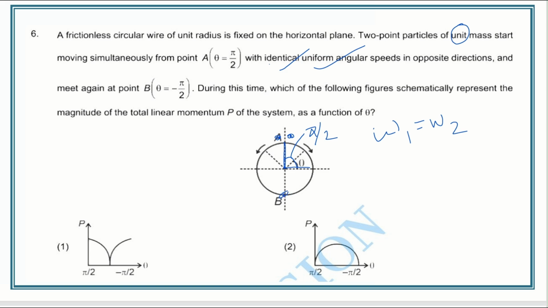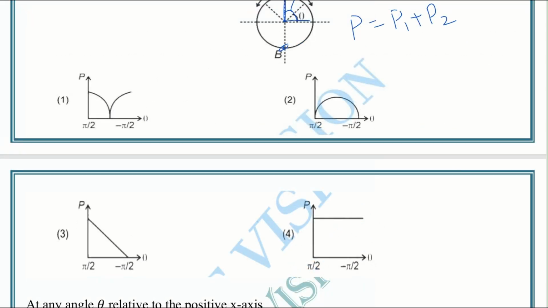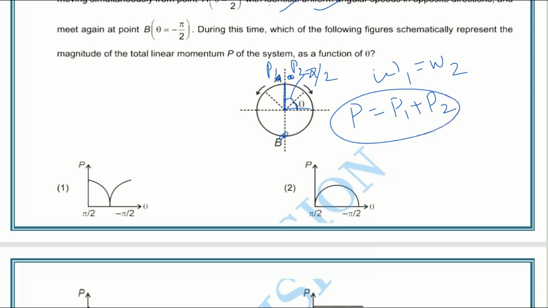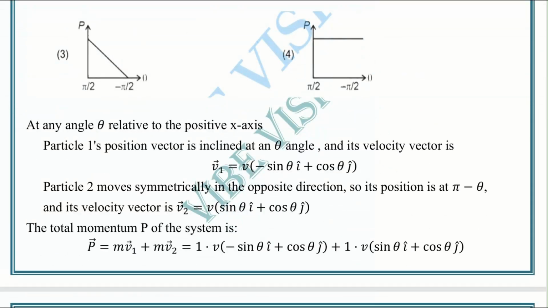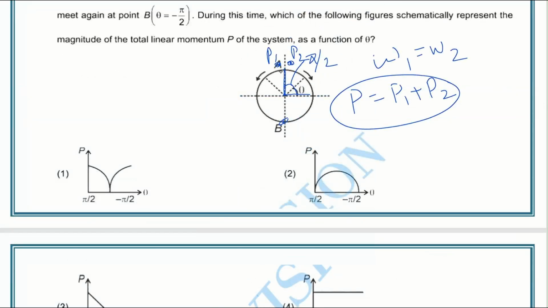During this time, which of the following figures schematically represents the magnitude of the total linear momentum? So we have to find the momentum of particle P1 and P2, so the total momentum, that is P1 plus P2. We have to draw the momentum versus theta. So which of the options will be correct? First, we have to find this momentum. So how can we go through this question? We can find the velocity components of these particles, how the velocity changes.